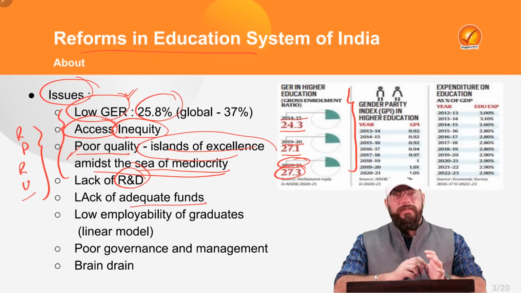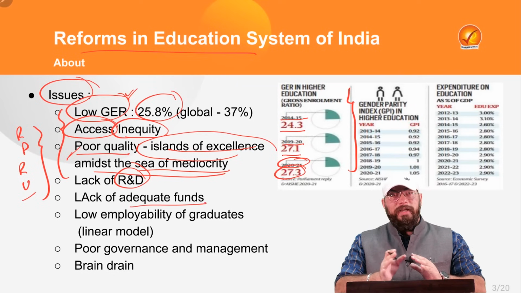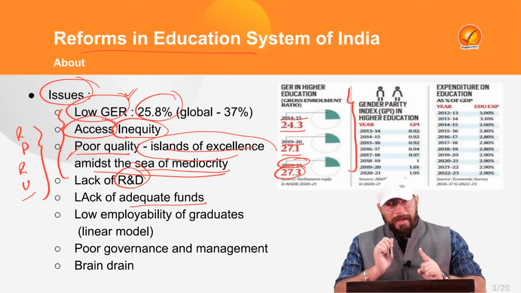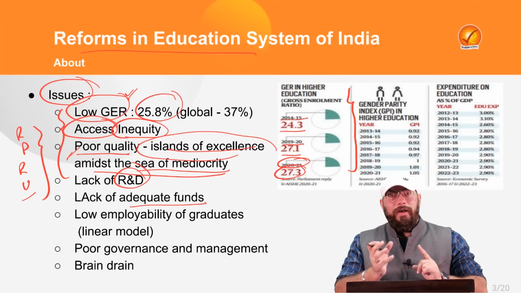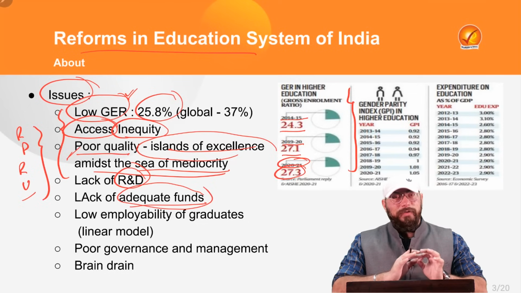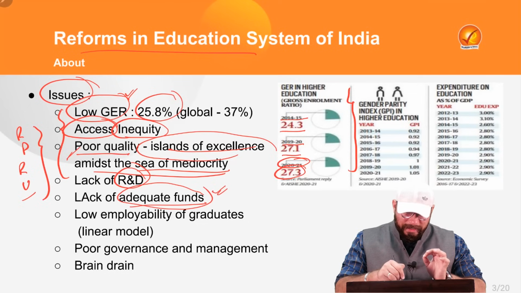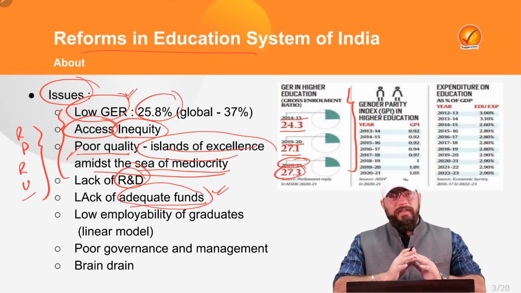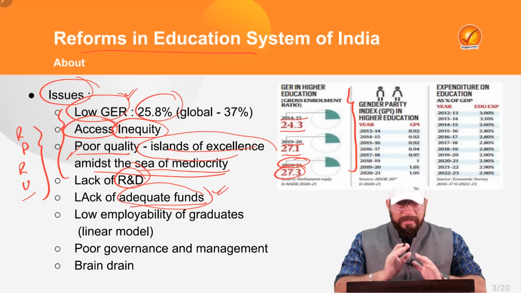Lack of adequate funds. Right? Now, whenever we tell to the administration or the local area administration or the state governments that we want to build more educational institutions, the primary reason which they give, that we are not able to allocate funds, is that there is a lack of adequate funds. We are not having adequate funding. Right? That is a very problematic issue which persists in the education sector. That is, the funding in relation to education sector is not very high.